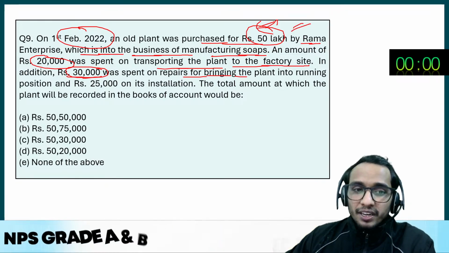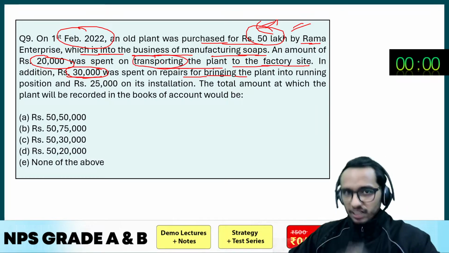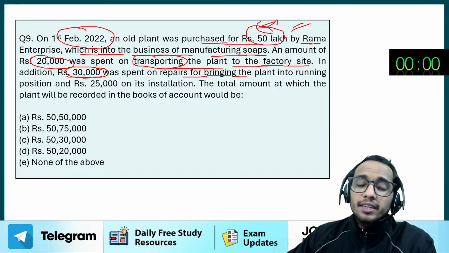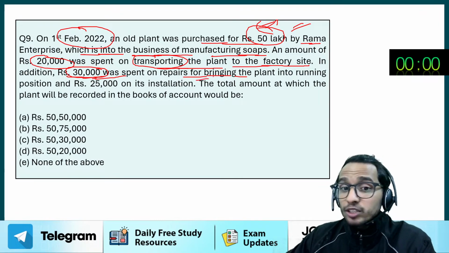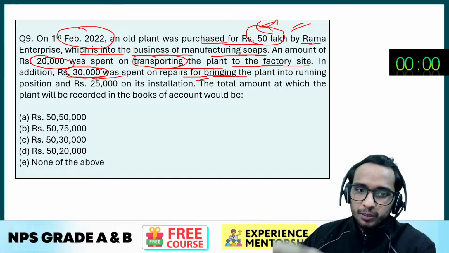Purchase price is 50 lakh rupees and 20,000 was spent on the transportation of the plant to the factory site, so it will be included in the cost of plant itself. It is the capital expenditure, right? In addition to that, 30,000 was spent on the repairs for bringing the plant into the running position. Again, it's a capital expenditure.